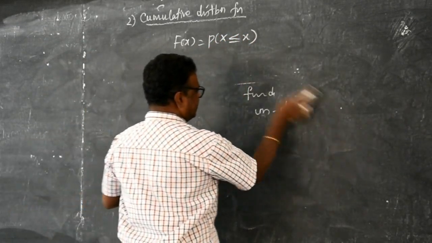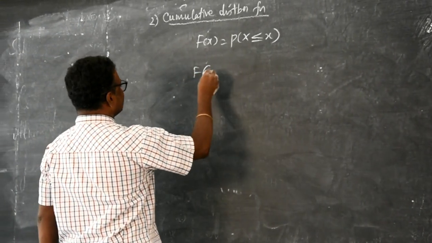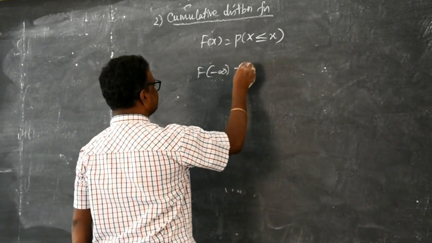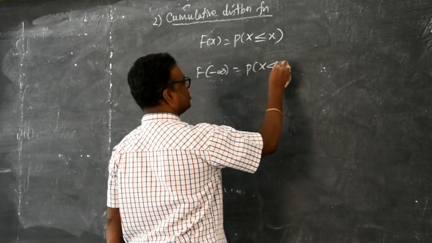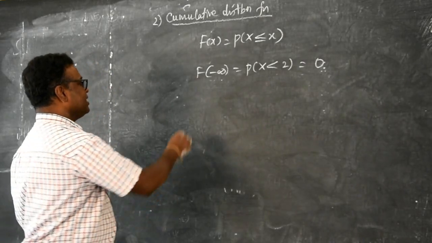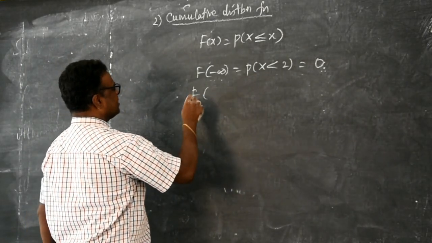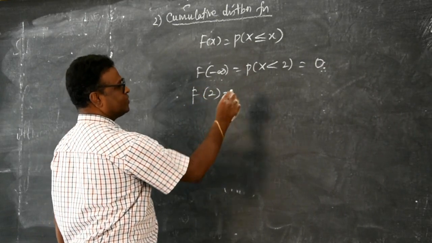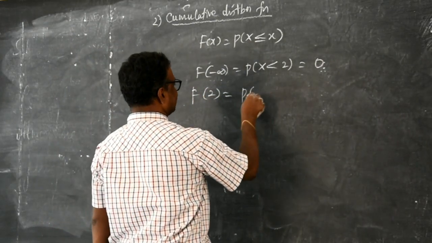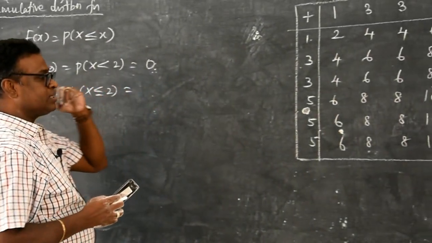Now, before 2, P of X less than 2, there is nothing, therefore it is 0. Now, P of X less than or equal to 2, we can say, f of 2, first number, is only 1.